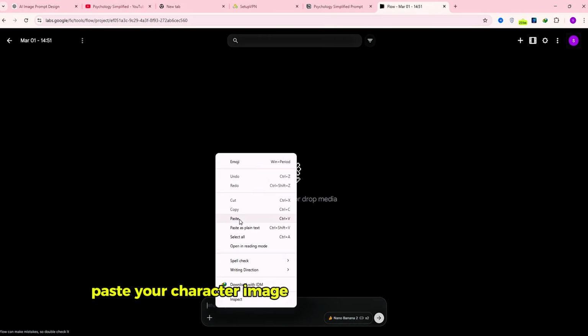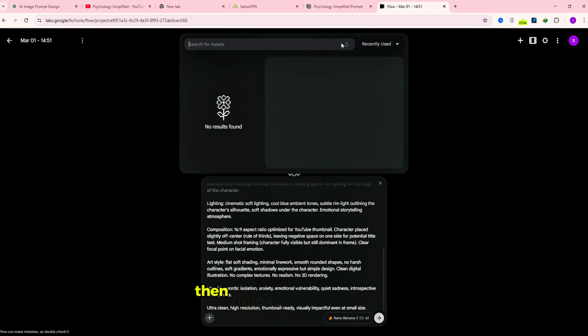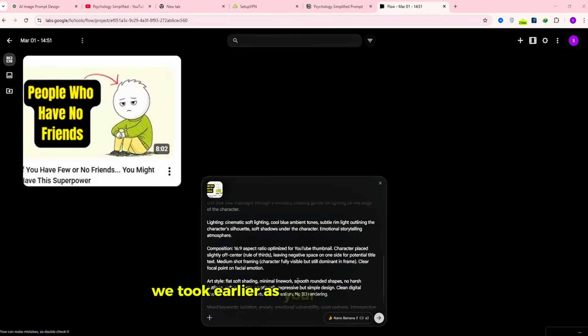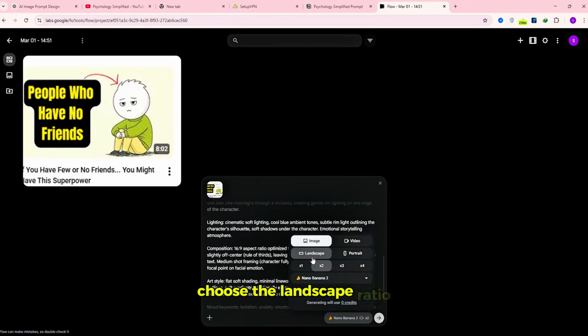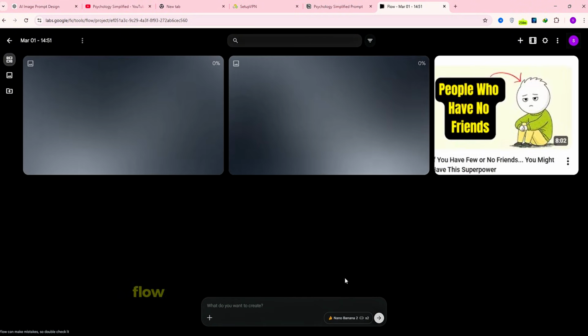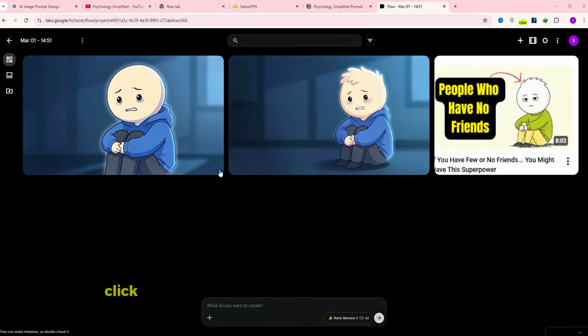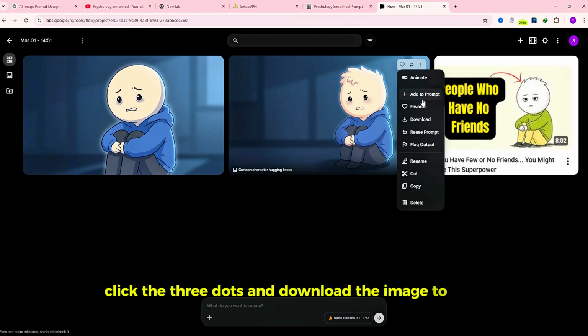Paste your character image prompt into the prompt box. Then upload the screenshot we took earlier as your reference image. After that, select image generation, choose the landscape ratio, and adjust the model if needed. Now click generate. Within a minute, Flow will create your character. Once it's done, click the 3 dots and download the image to your computer.